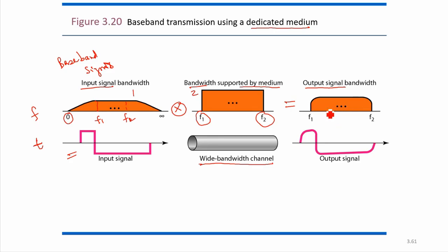So at the output we should be getting this signal because this is the input. This input should be available at the output because we are sending the input to the receiver side. The receiver should be accepting the same thing, but it is not. It is going to get some different value.